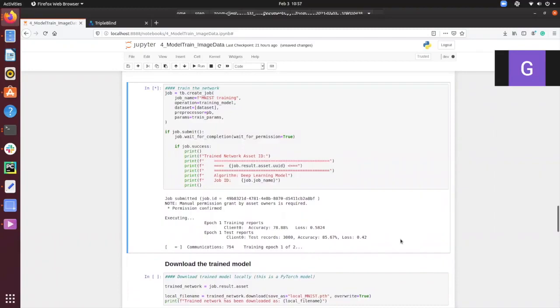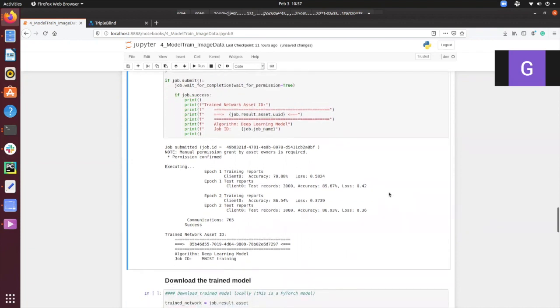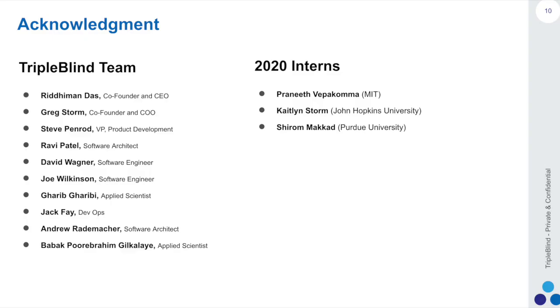Once the training is done, as the model owner, I can download the model, or I could expose it at TripleBlind for others to use. We also provide secure protocols for inference, including secure multi-party computation. So this concludes our video for the blind learning protocol for neural networks.